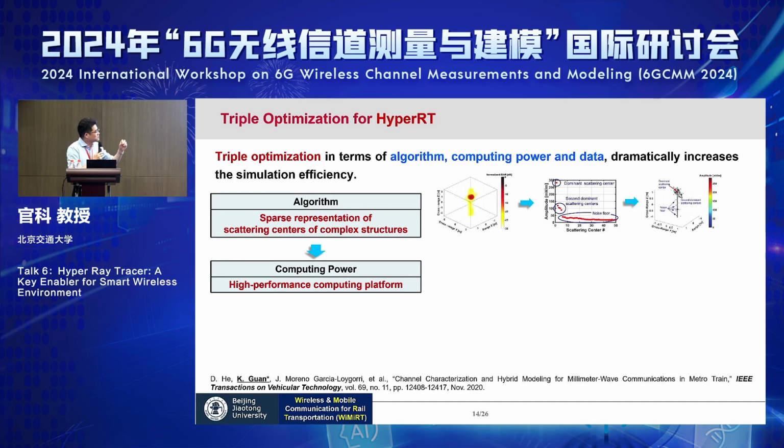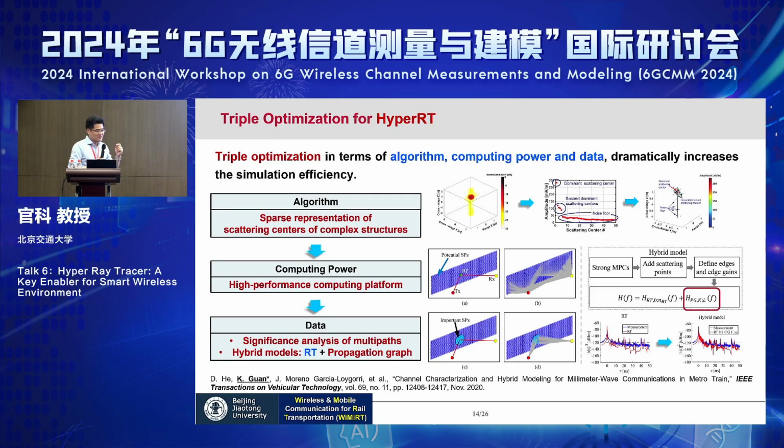You just need to put some very significant scattering points in your ray tracing environment, and then connect these scattering points with the TX and RX, and you get the relation. This can reduce complexity very much. And of course, you should deploy your ray tracing core on a high-performance computing platform.